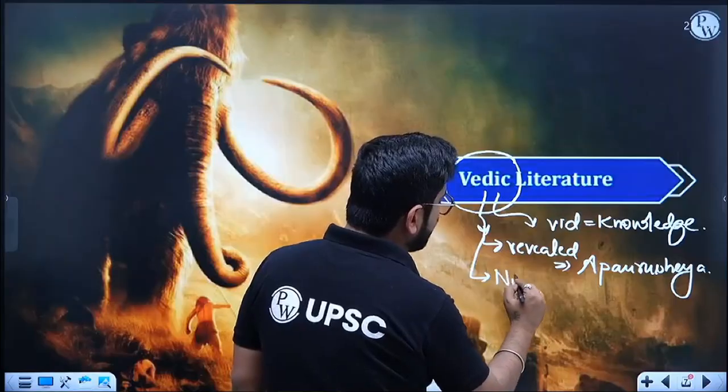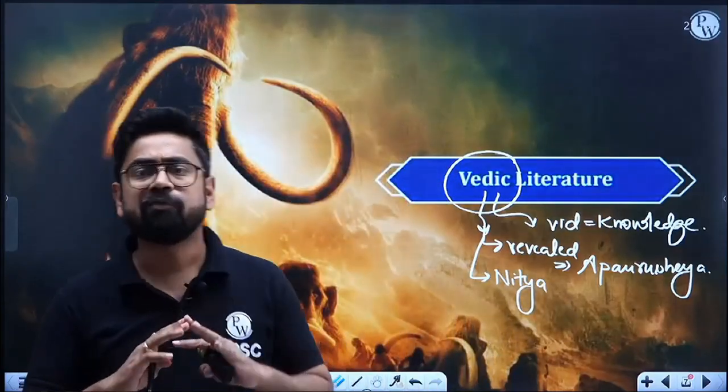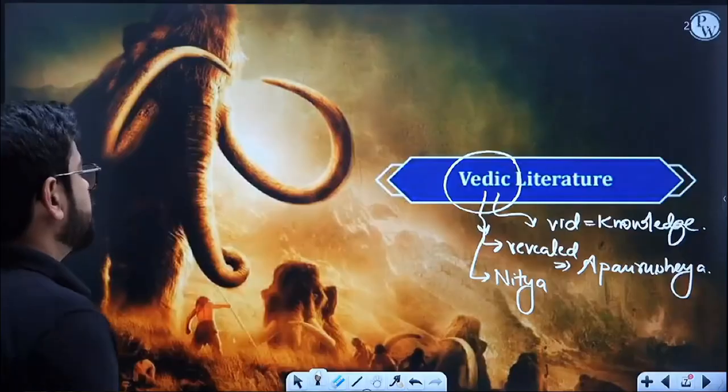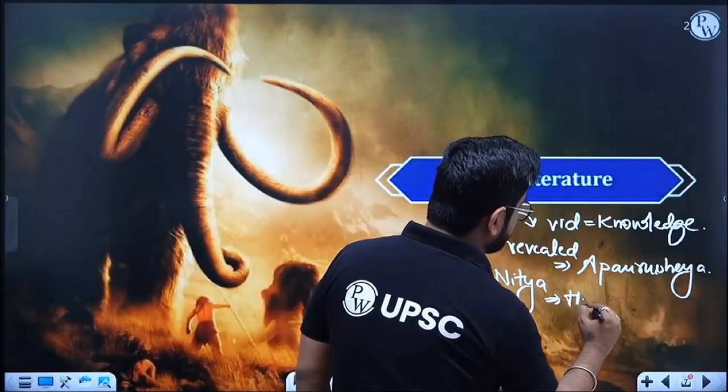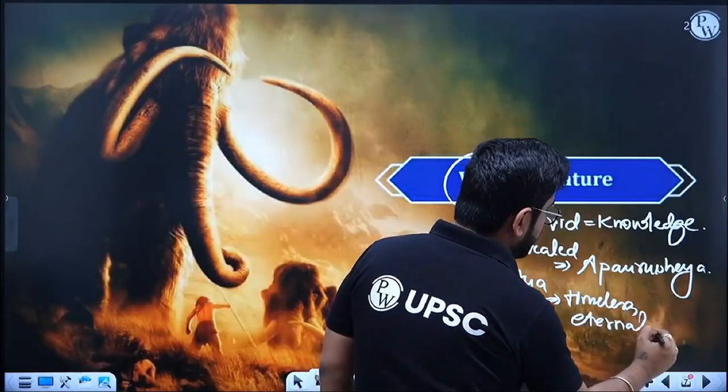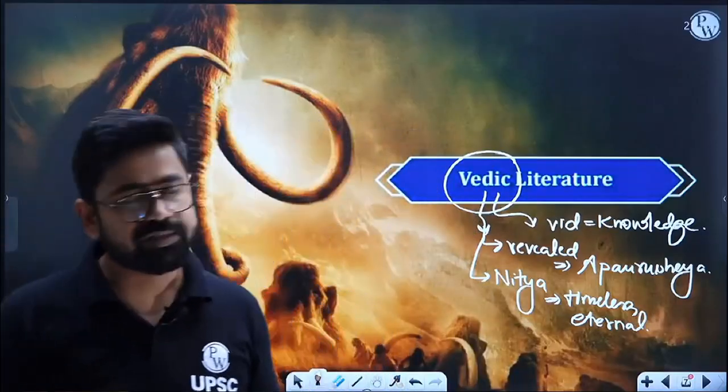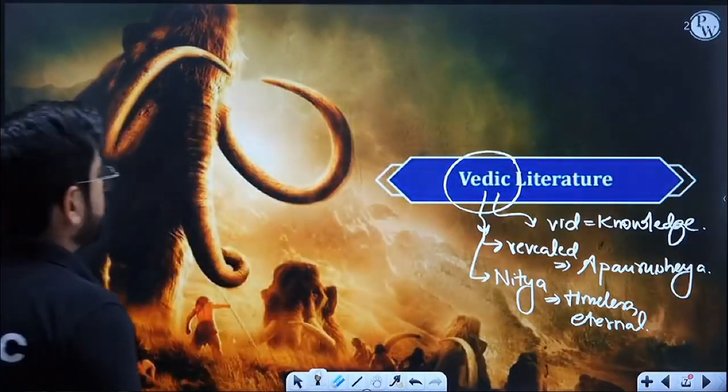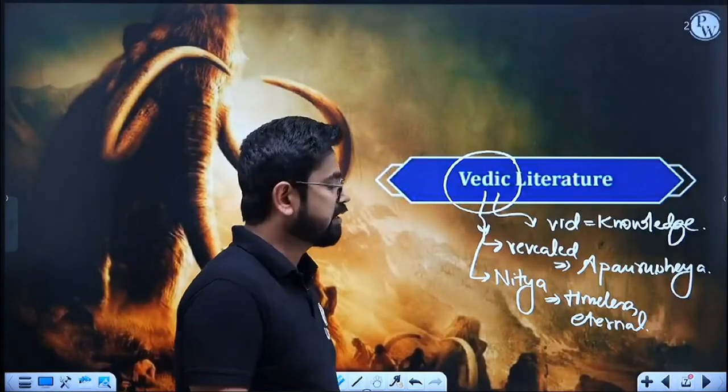Also, the Vedas are Nitya. Nitya means it does not come with any expiry date. This knowledge is evergreen. This knowledge is forever. It is eternal, timeless. There is no point where you can say that from here onwards this knowledge will not apply. No, it's eternal. It's always applicable. So Veda means knowledge; it's Apaurusheya, it's Nitya, timeless, eternal.